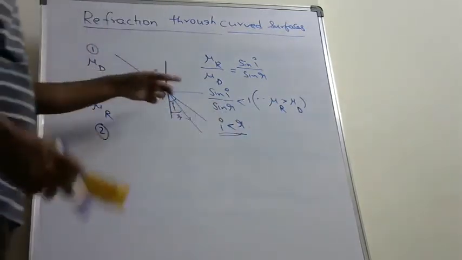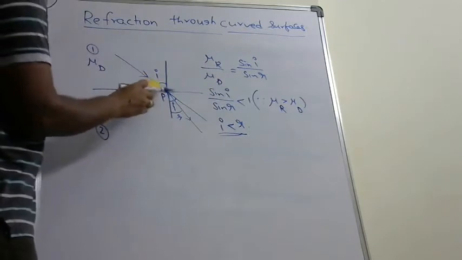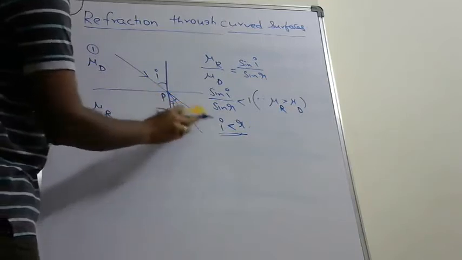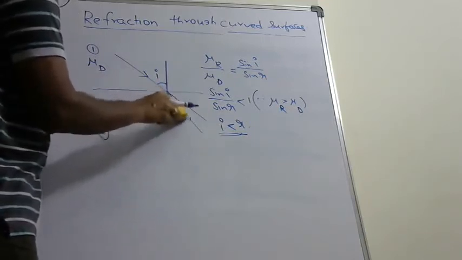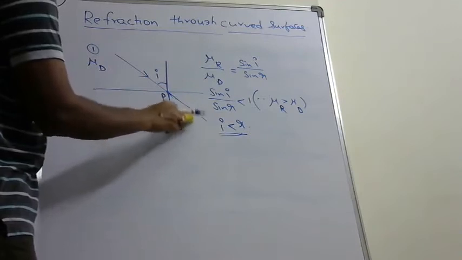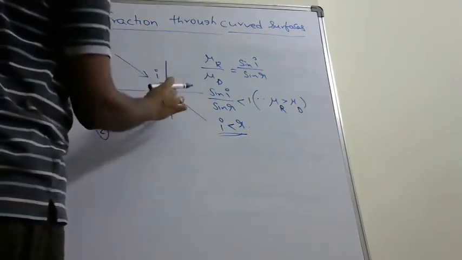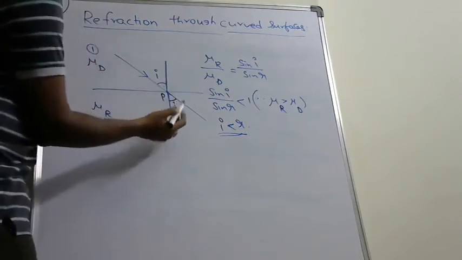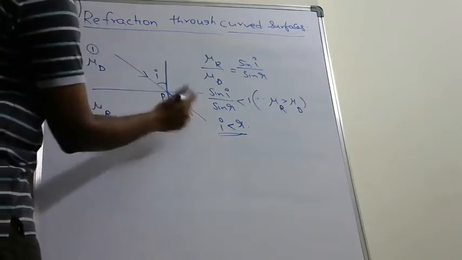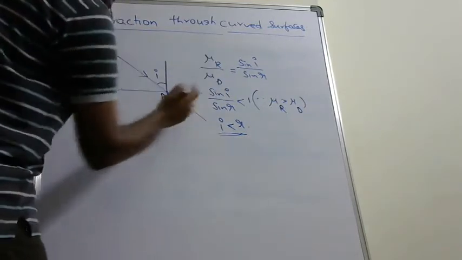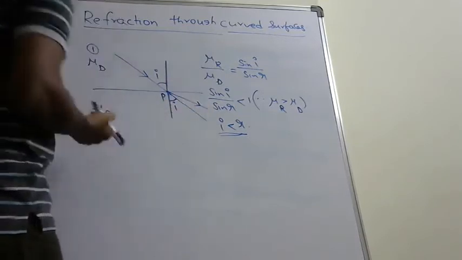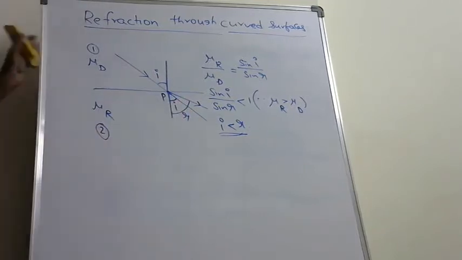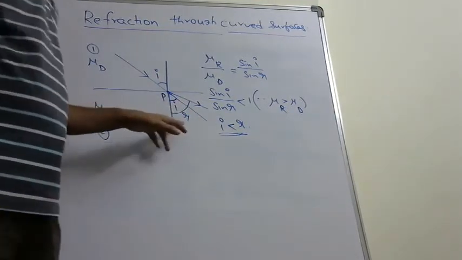Now, look at this concept in this figure. This is the angle of incidence in denser medium. This is the actual light ray direction. Now r is greater than I, or I is less than r. Therefore, this is I. So r is greater than I means the refracted ray makes an angle which is more than this I, it moves away from the normal. Therefore, this is the resultant refracted ray and it makes an angle r with normal. This angle is called angle of refraction.